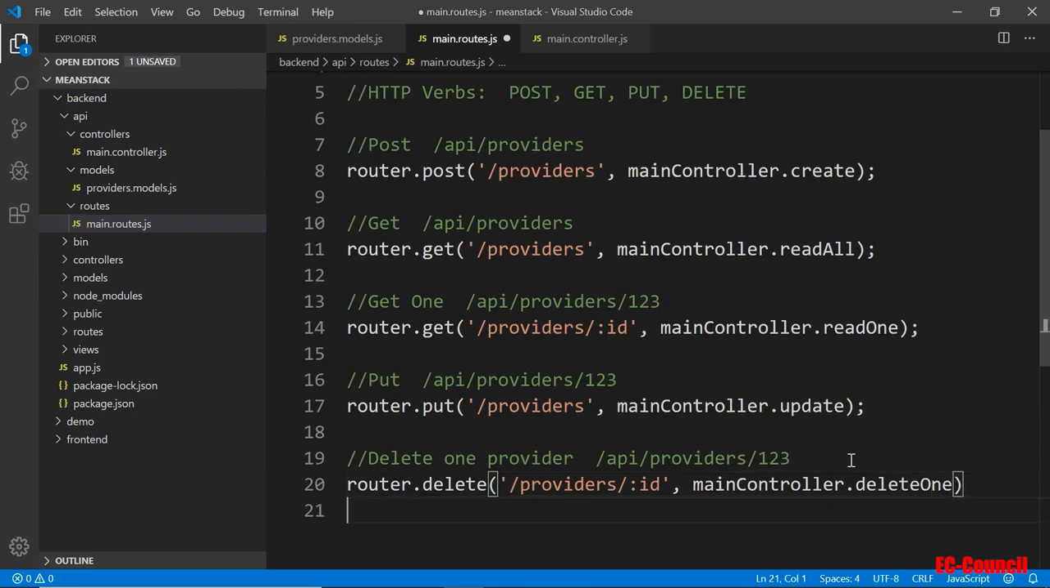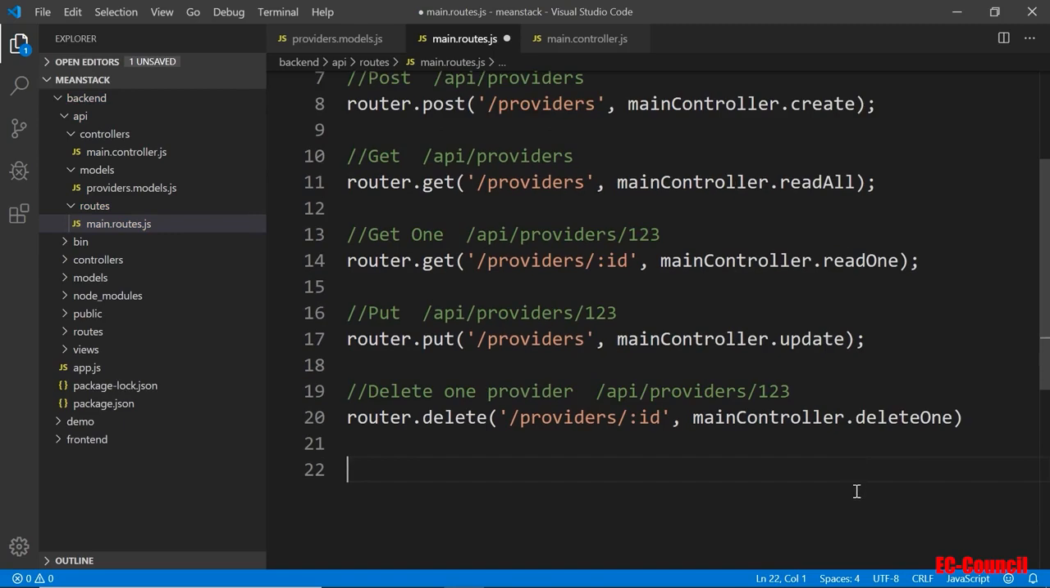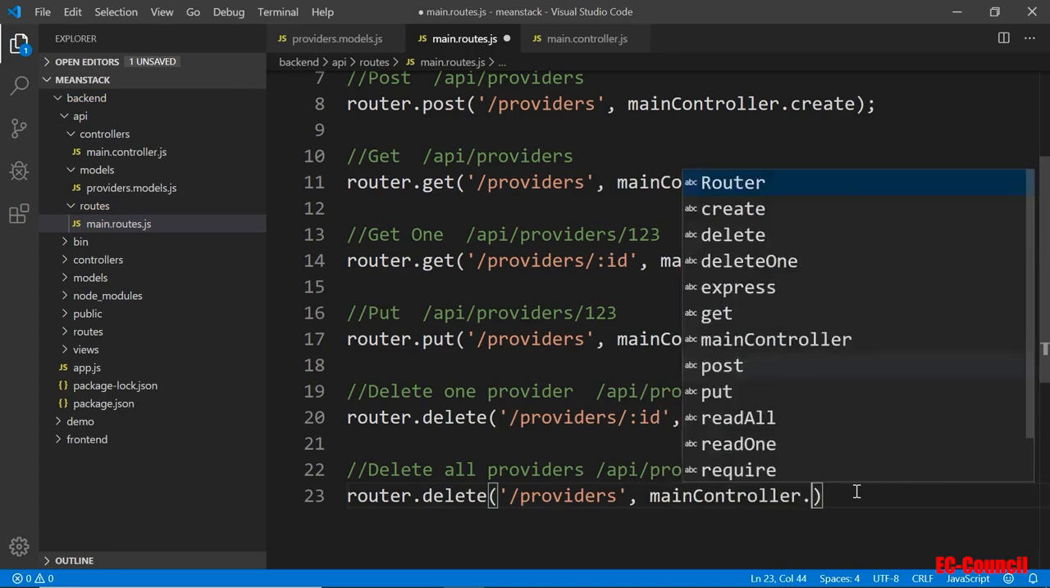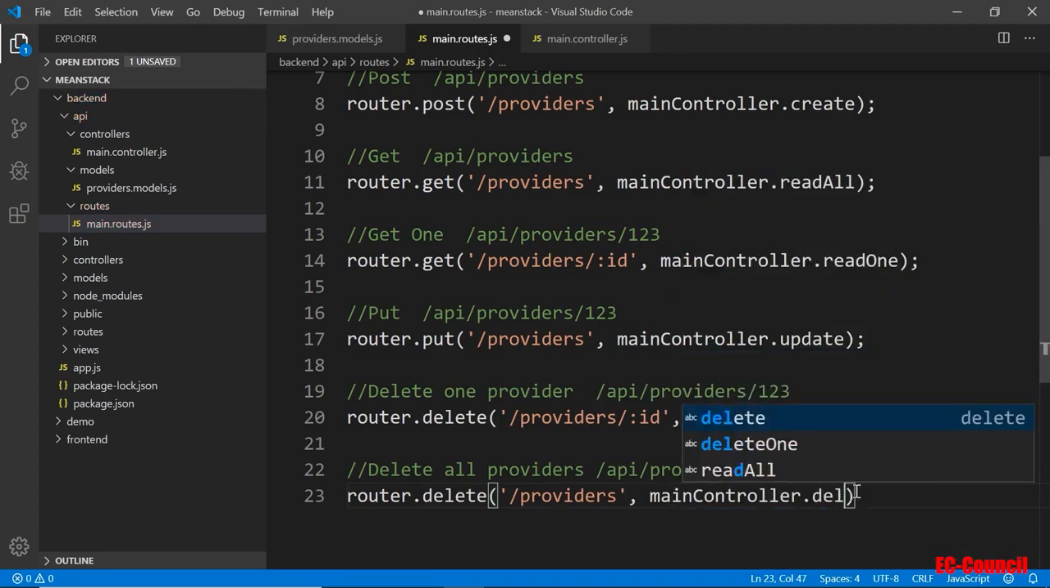Okay, and then we'll do one more. This will be for the delete all. So delete all providers. This is a very dangerous one. So again, the API endpoint would be just providers, no ID. So router dot delete, and then /providers. Main controller dot delete, I'll call it all. Okay, so those are my routes.